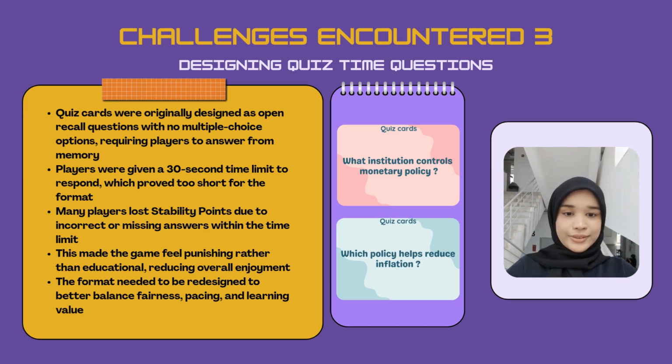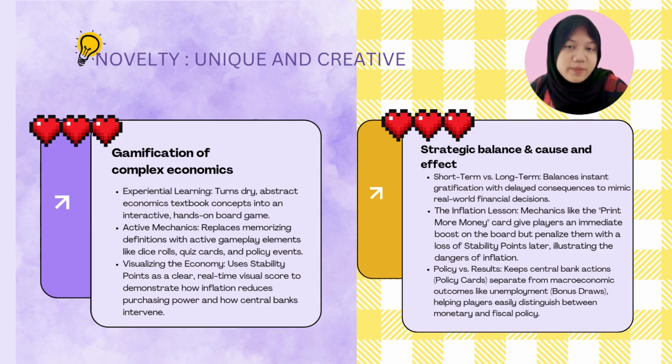For this slide, the primary novelty of this game is how it replaces passive memorization with hands-on gameplay. Instead of just reading about the market, players navigate the economy through dice rolls, quiz cards, and major policy events. The brilliant part is the scoring system, which is stability points. By watching this score fluctuate in real time, players get a direct visualization of how inflation actively hurts their wallets and exactly how central banks start to save the day. It makes complex concepts easy to grasp.